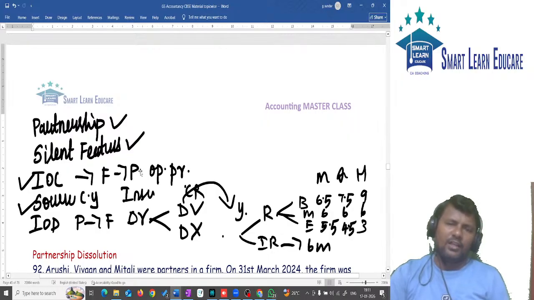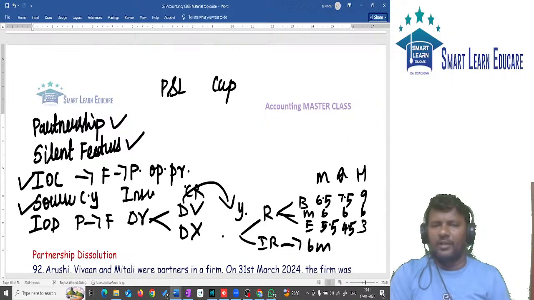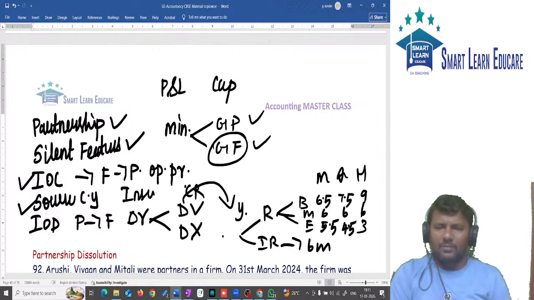Okay. Then we discussed the P&L appropriation account format, and the capital account format, and we discussed minimum guaranteed profit. Two types of guarantee: guarantee by partner, guarantee by firm. When more than one partner gives guarantee, that is called guarantee by firm. When one partner individually gives guarantee, that is guarantee by partner.